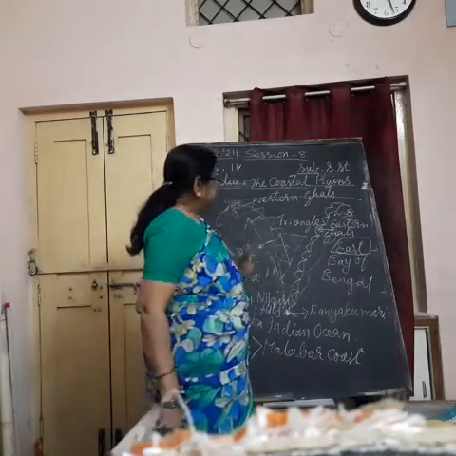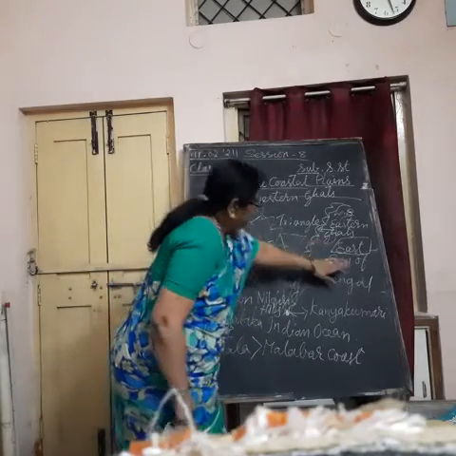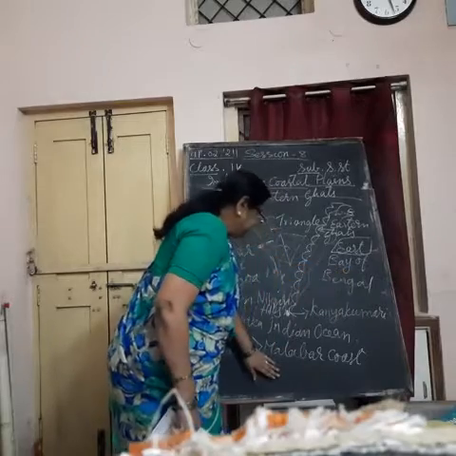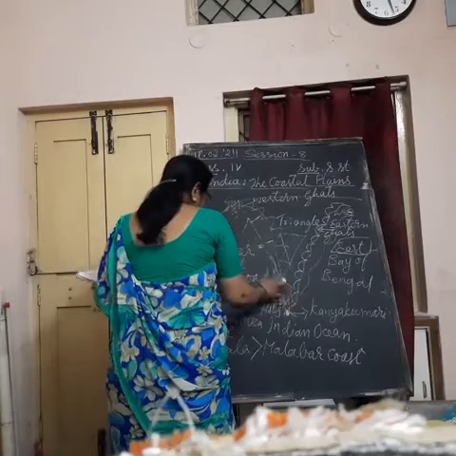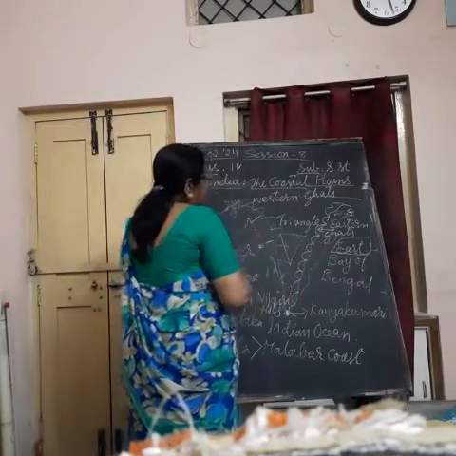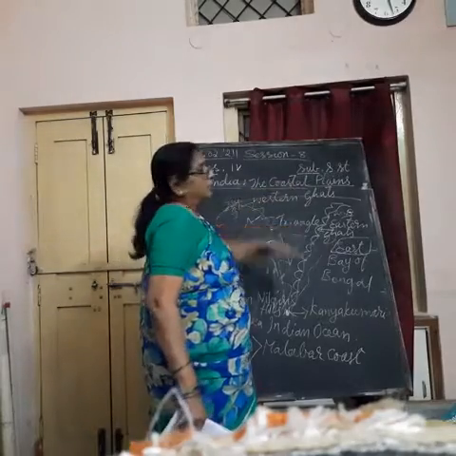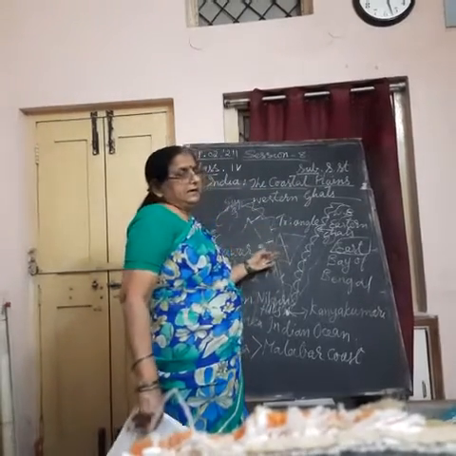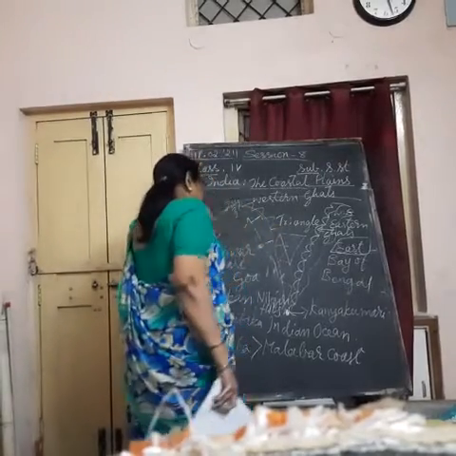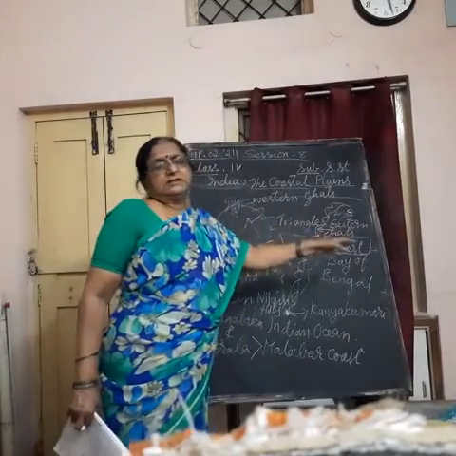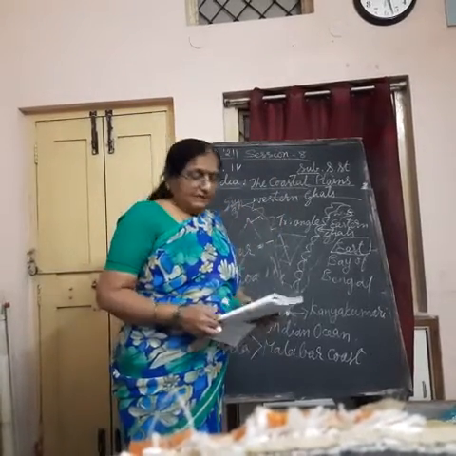So India is surrounded by three main water bodies: Arabian Sea, Bay of Bengal and Indian Ocean. So this part of the land has three sides water and one side land, upper side. So this is called peninsula. This part of India which is surrounded by water on three sides and one side land, it is called the Indian peninsula.